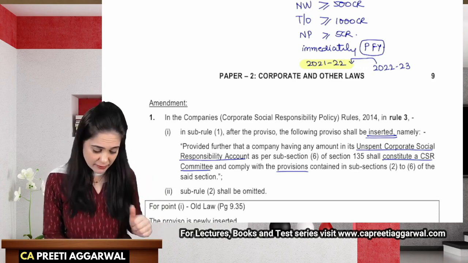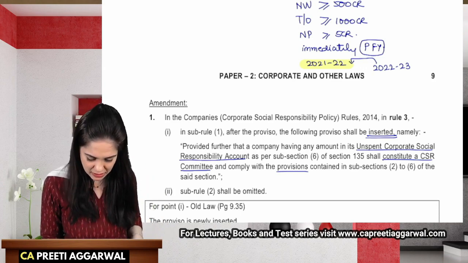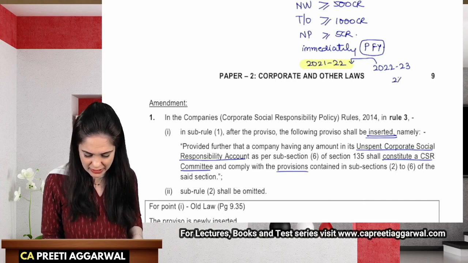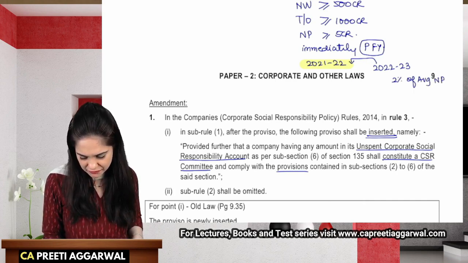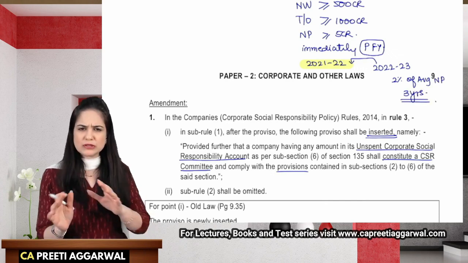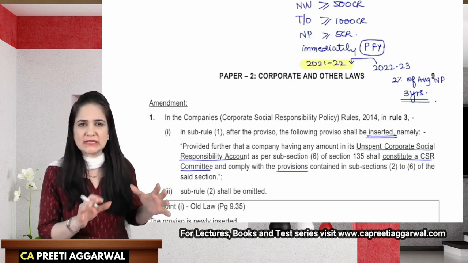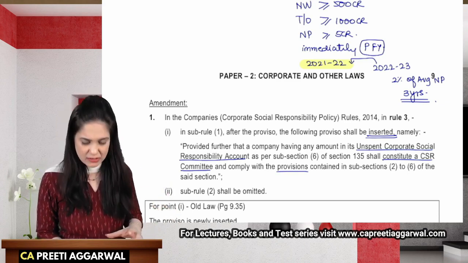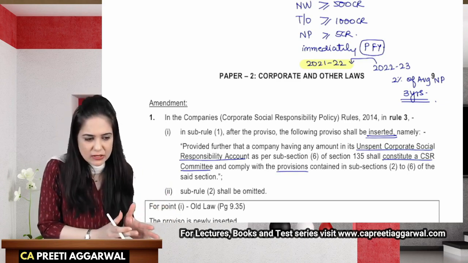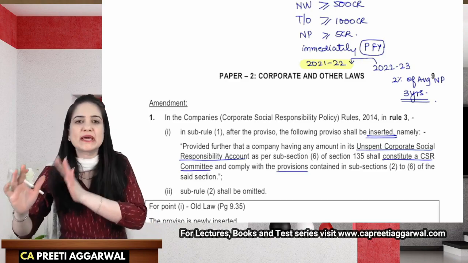And how much do I need to spend on CSR in this year? This year I will have to spend at least 2% of the average net profit of the last 3 years. So this also helps us understand that if CSR is applicable in a particular year, you will have to spend for the next 3 years.